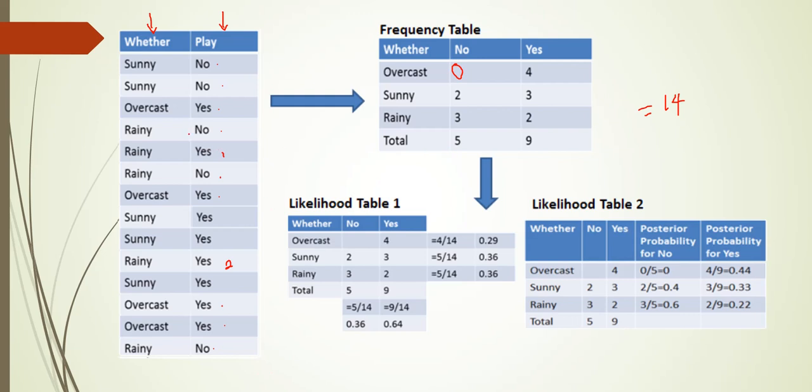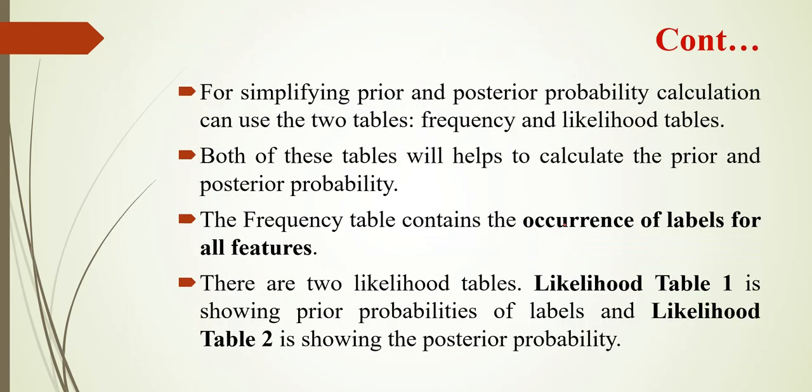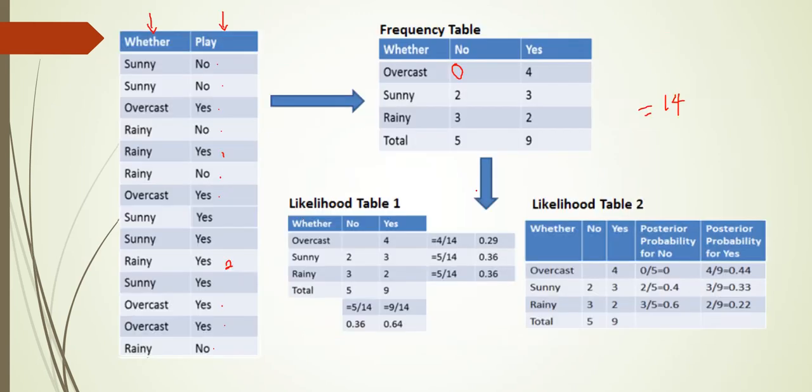So first let us calculate the likelihood table 1. So likelihood table 1 shows the prior probabilities of labels. Okay, how to calculate the prior probabilities? In the weather there are 3 classes: overcast, sunny and rainy, and the target labels are no and yes. So how to calculate the prior probability means, already we have calculated how many no's are there, how many yes are there. So the same frequency table we are using.